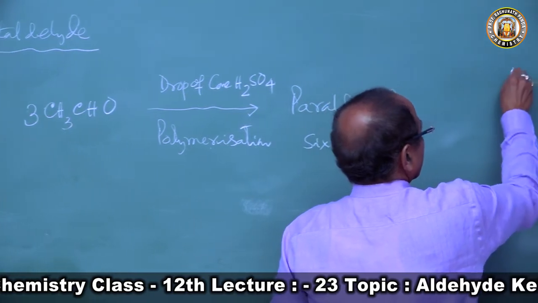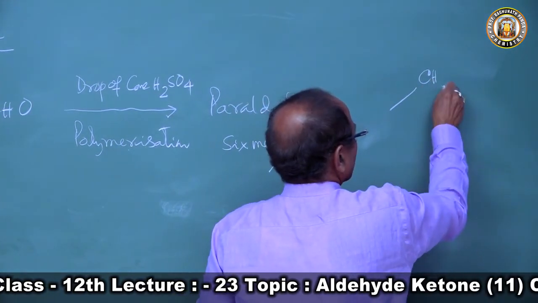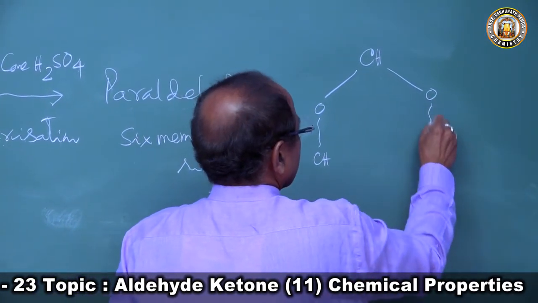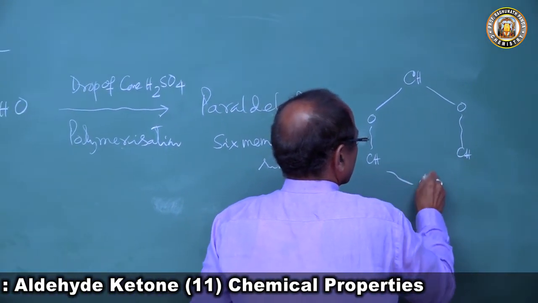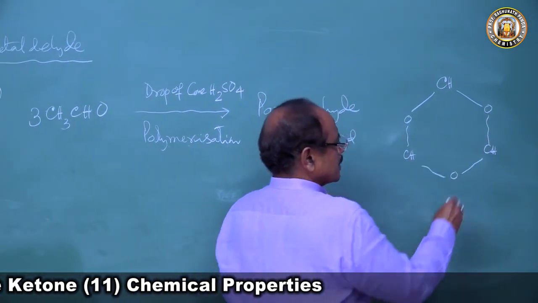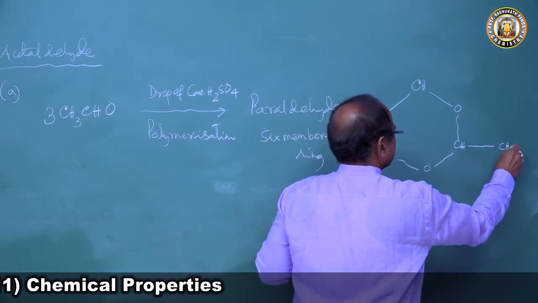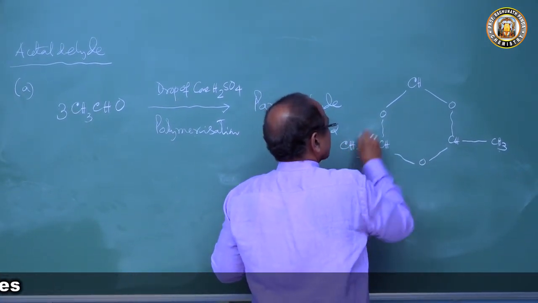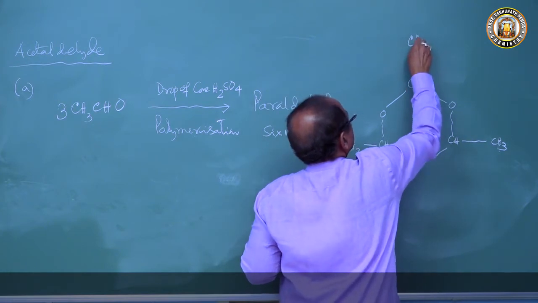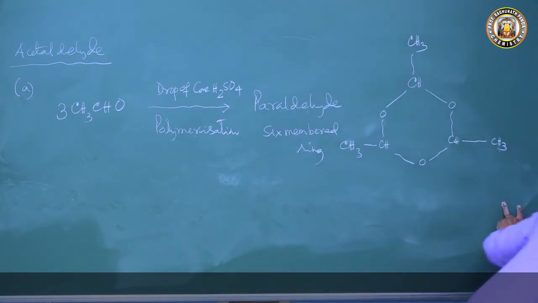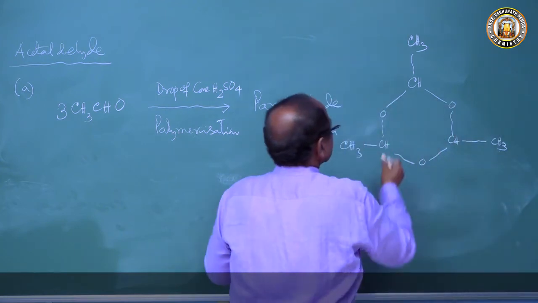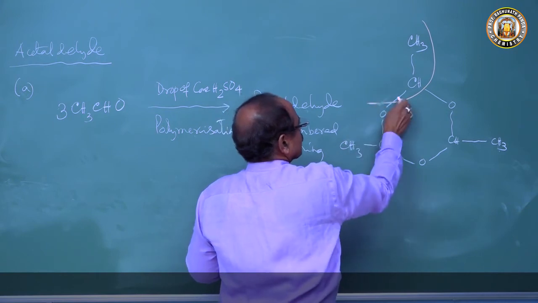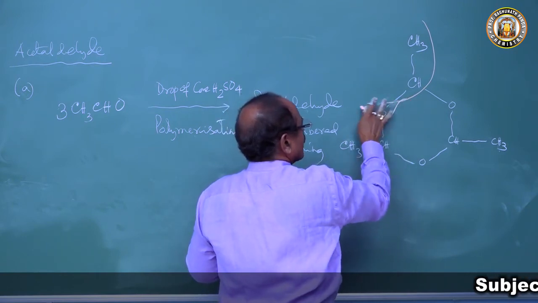How? Very easy to write. You write CH, then O, then again CH, O, CH, O, forming the ring with 3 molecules. Then each CH will have a CH3 attached. So this is 1 molecule of acetaldehyde, CH3CHO, this is another, and this is another.